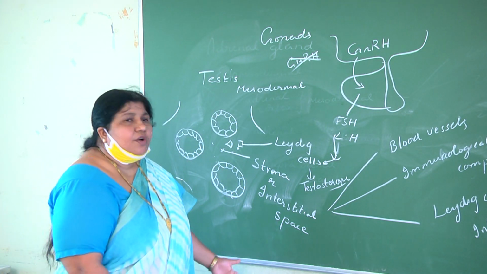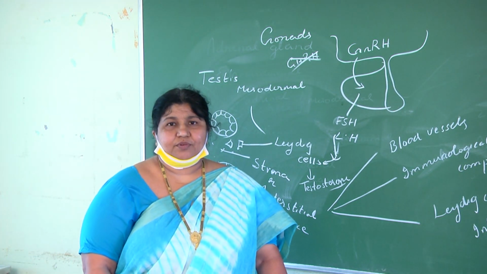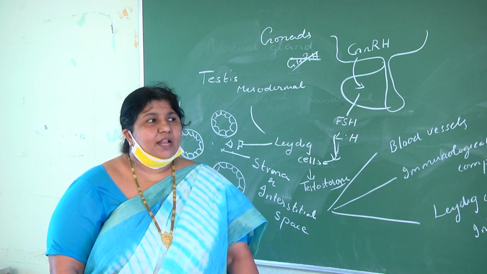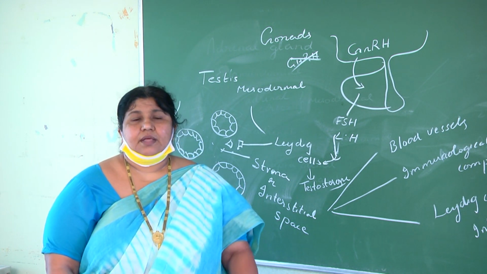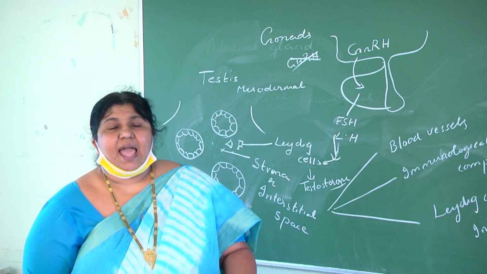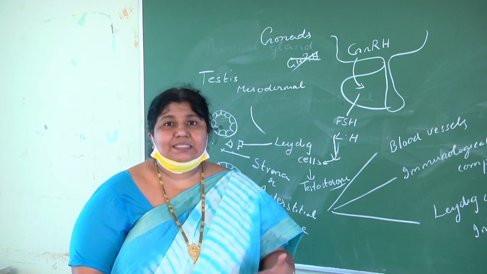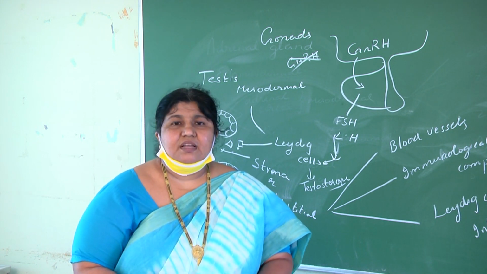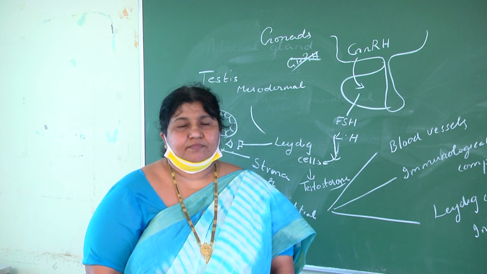Now what are the functions of testosterone? Testosterone is also a steroid hormone. Testosterone helps in the development of the male reproductive system. The male reproductive system has accessory ducts and accessory glands like the prostate gland, seminal vesicles, and Cowper's glands. All these structures are properly developed only if testosterone is secreted.